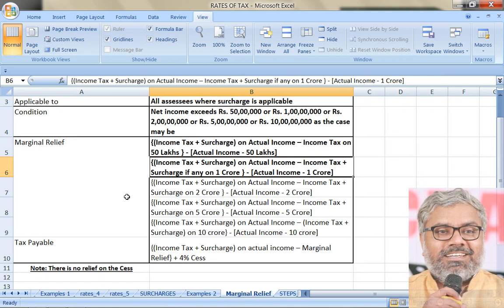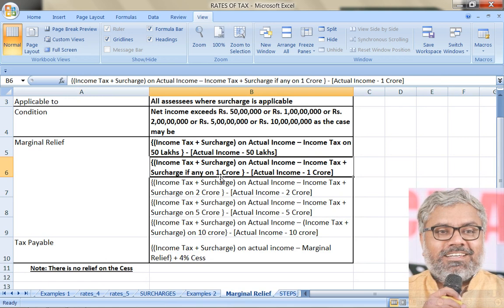If the income is 1 crore, it is applicable because income exceeded 50 lakhs, so 10% surcharge is there. So income tax plus surcharge will be applicable for an individual. But if the income has exceeded 1 crore for an individual, the applicable surcharge will actually be 15%. So when we take income tax plus surcharge on actual income here, this will be at 15% since the income has exceeded 1 crore. This is income tax plus surcharge on 1 crore. So what we are calculating here is, if the SSE had not crossed the threshold, how much would have been the income tax plus surcharge?